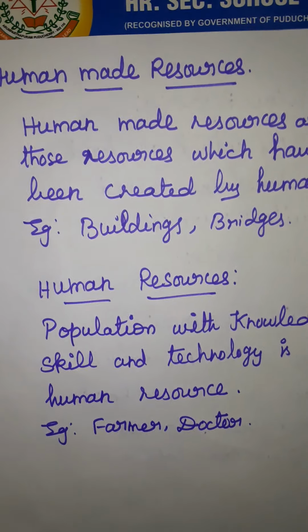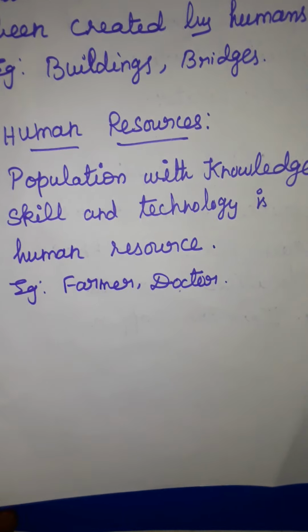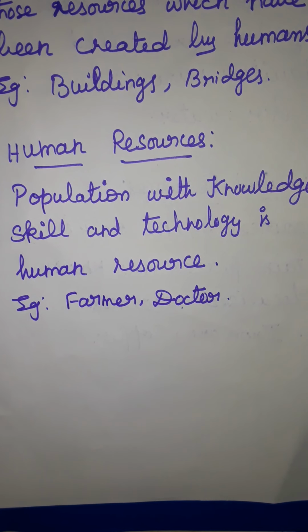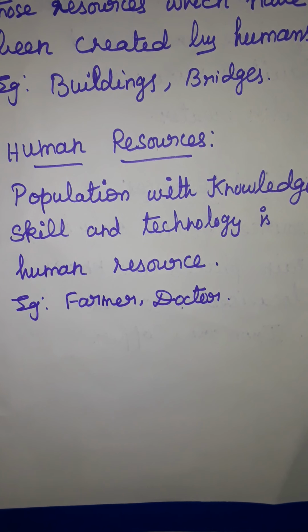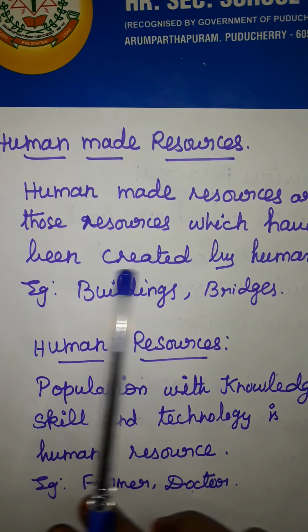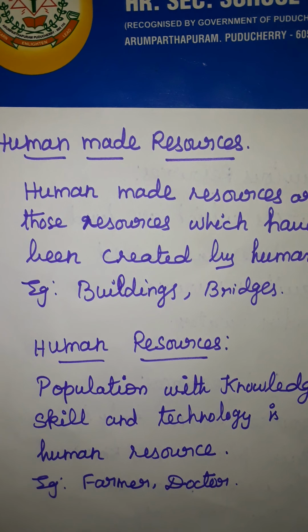Now we are going to see the difference between human-made resources and human resources. Who are all called human resources? The farmers, doctors, teachers, so many are there. The population with knowledge and skill. Knowledge, skill and technology is a human resource. Now human-made resources: human-made resources are those resources which have been created by humans. This point is very important, children.